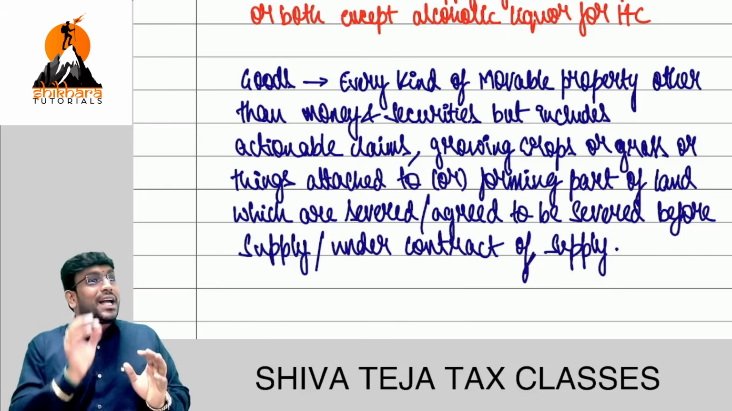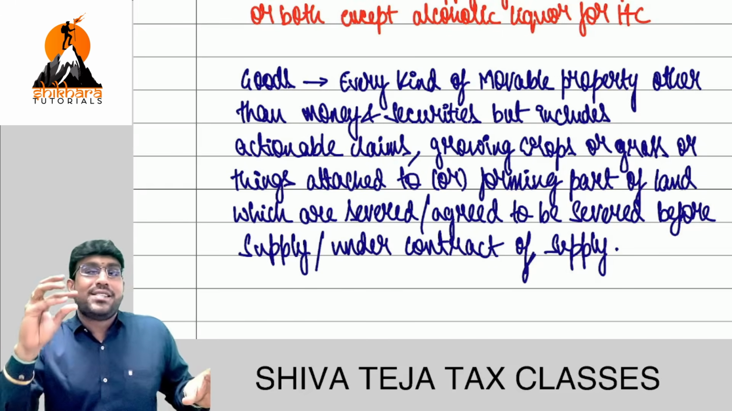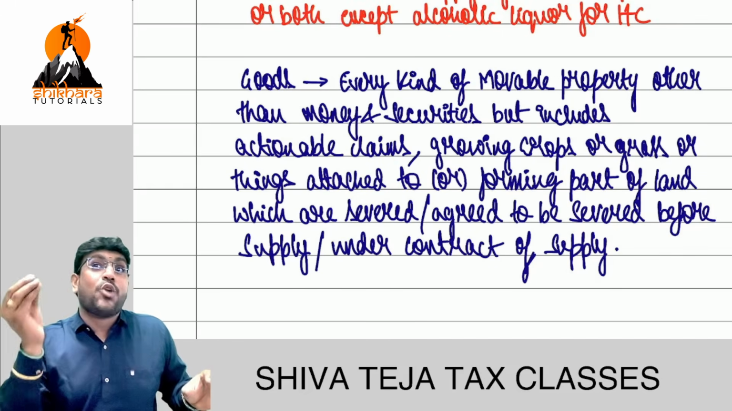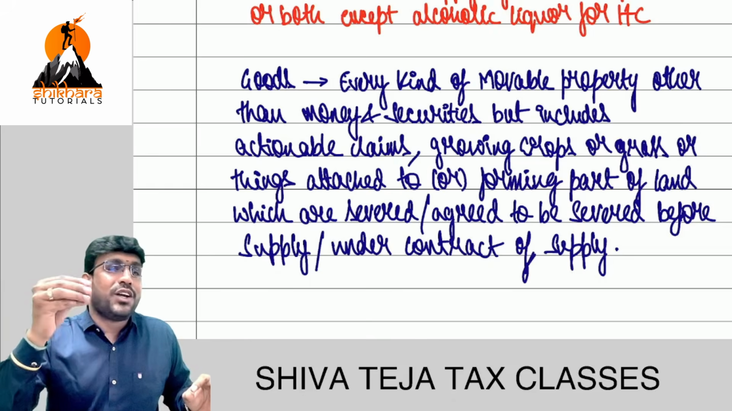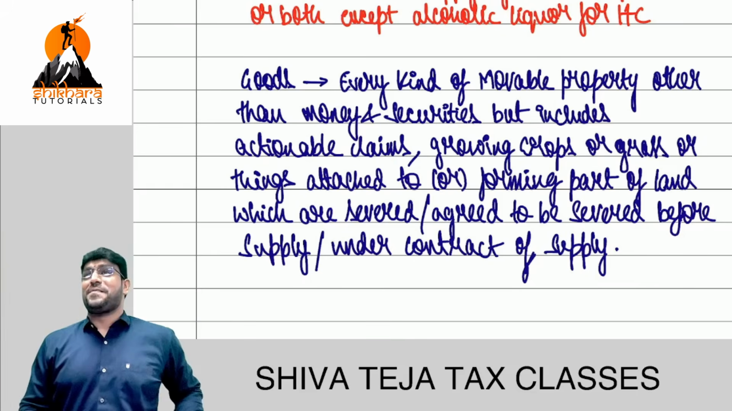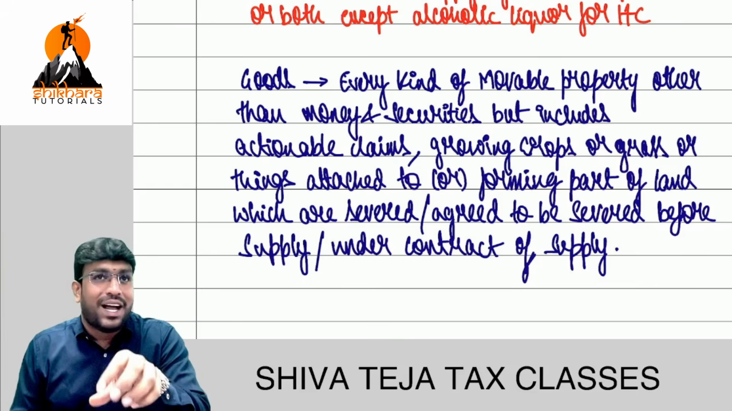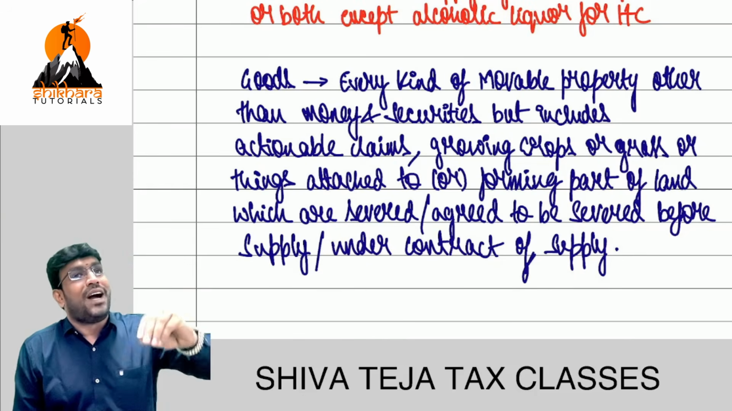That means what? Currency held for numismatic value. Meaning is what I will tell. Currency held for numismatic value is not covered in the definition of money. That means currency held for numismatic value is goods. Perfect. That is the answer. Currency held for numismatic value is not covered in money. That means it is goods.